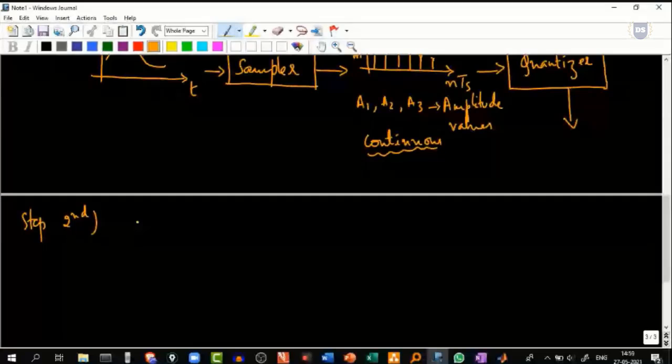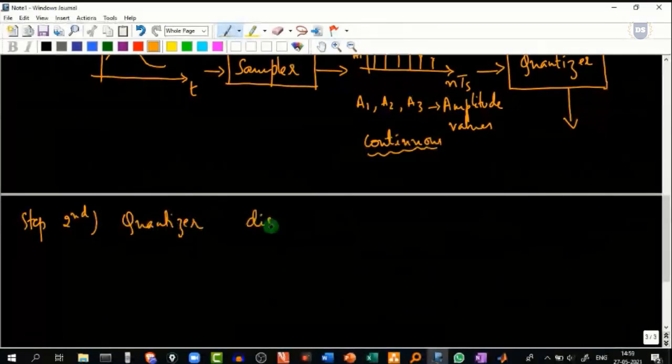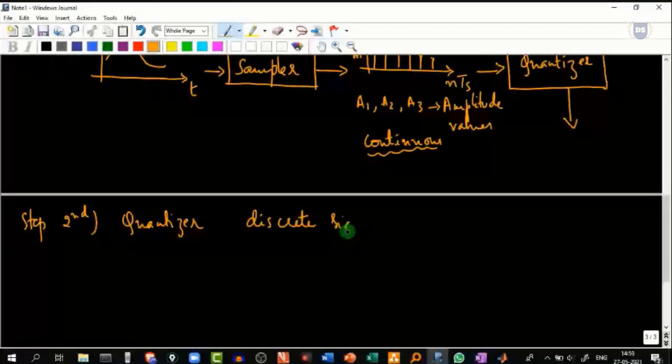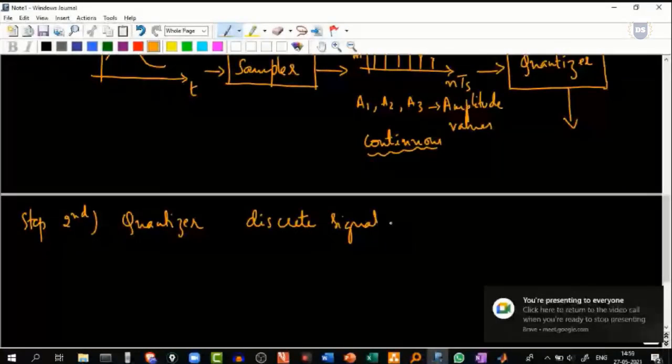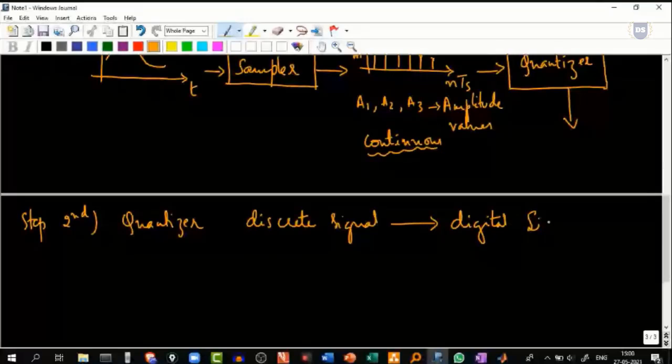We make use of the quantizer, where the discrete signal will be converted to a digital signal. But we won't be getting this digital signal straight away, so here I can call this output the quantized output.